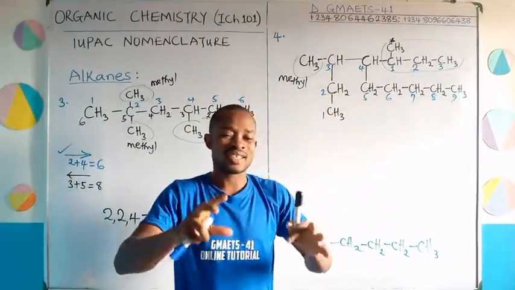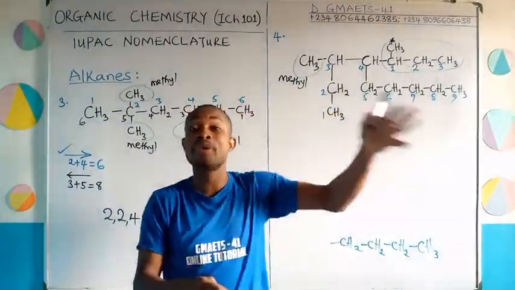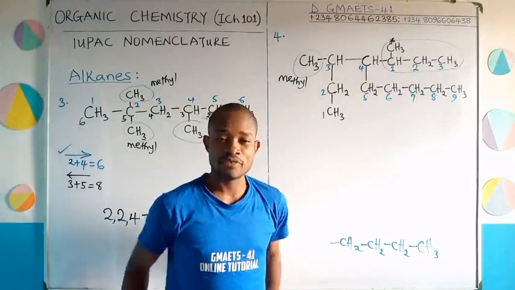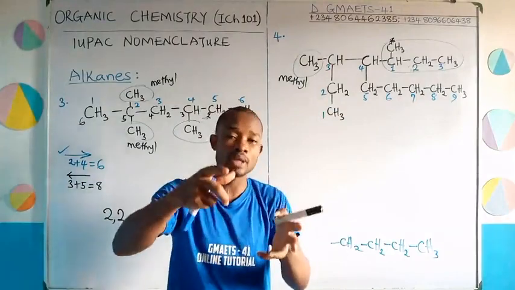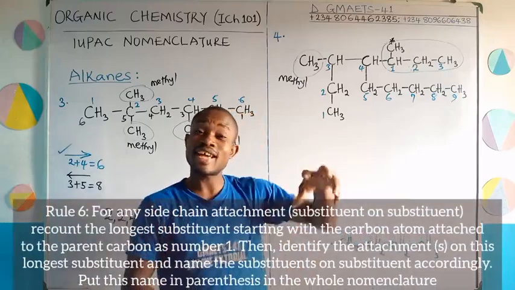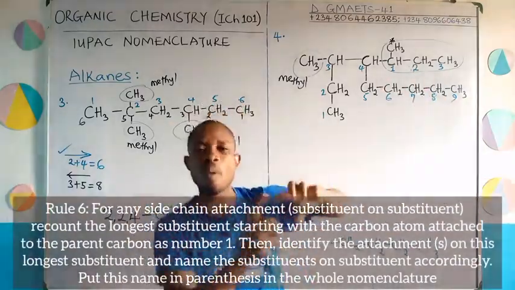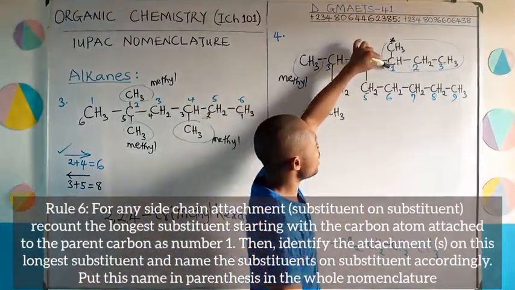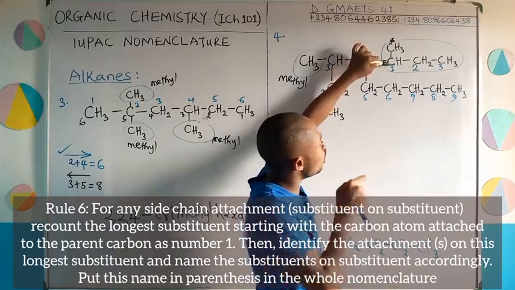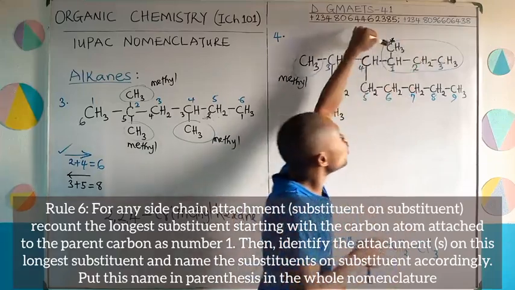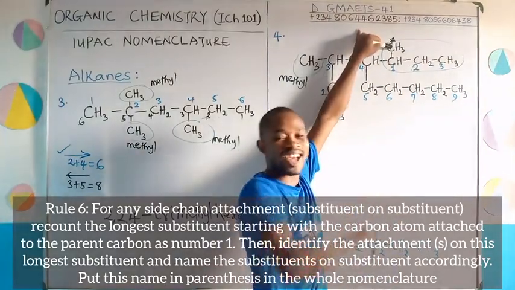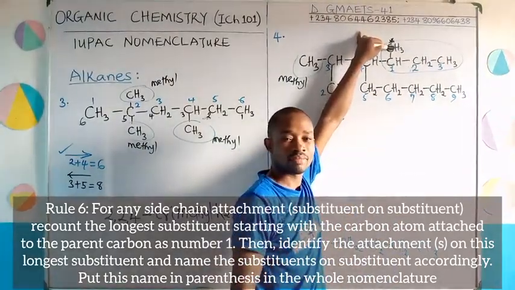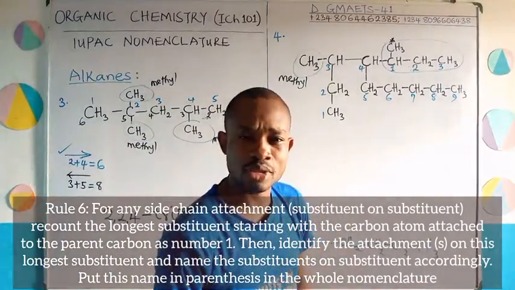3 carbon atoms as an attachment is propyl. Remember, the prefix for 3 carbon atoms is prop. Then as an attachment in alkyl level is propyl. Take note of that. So coming here, we'll say on the first carbon atom of this propyl, we have methyl attachment. Have I said something reasonable?